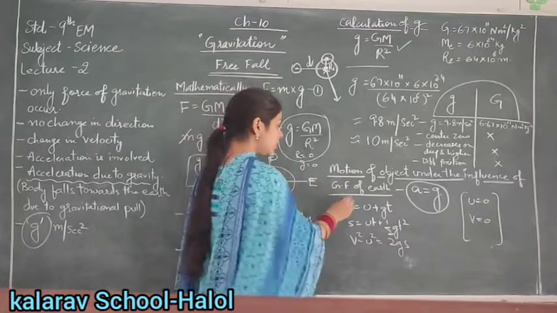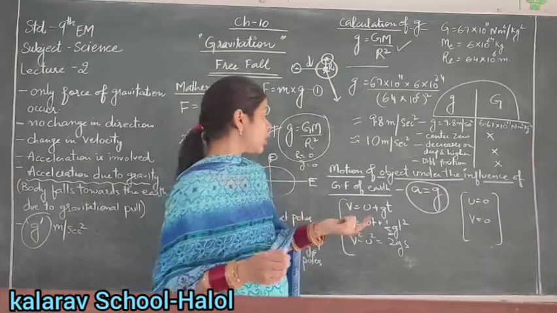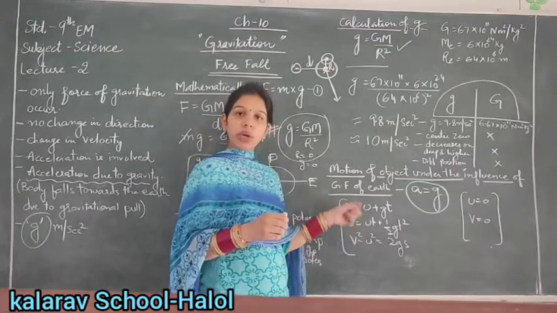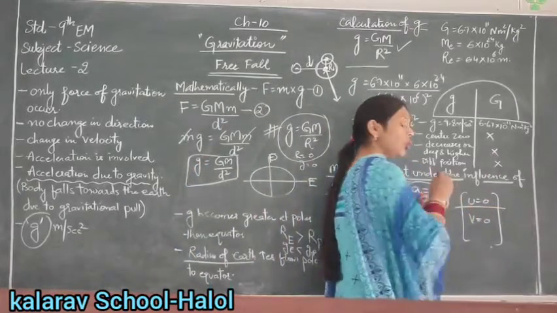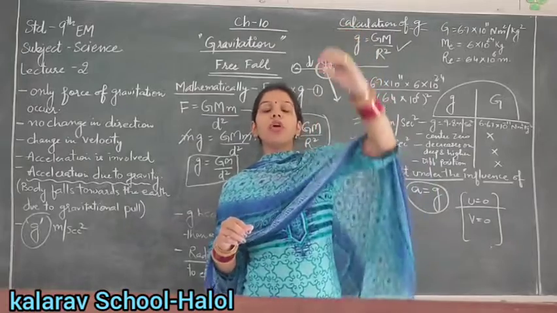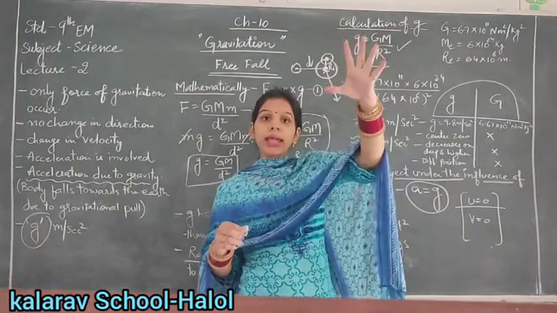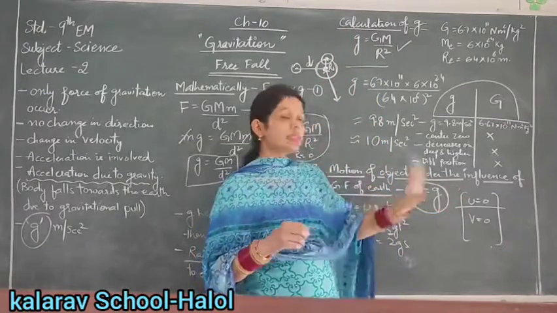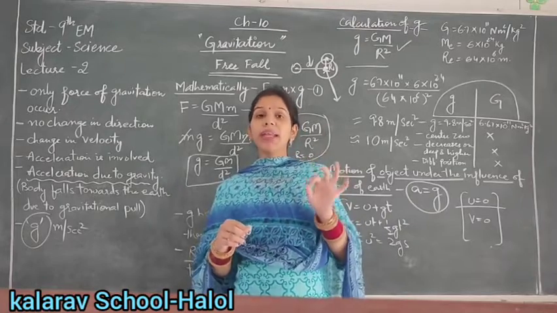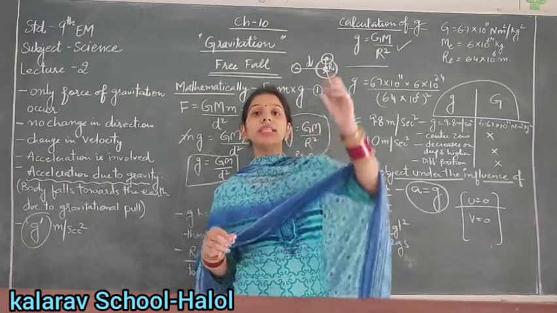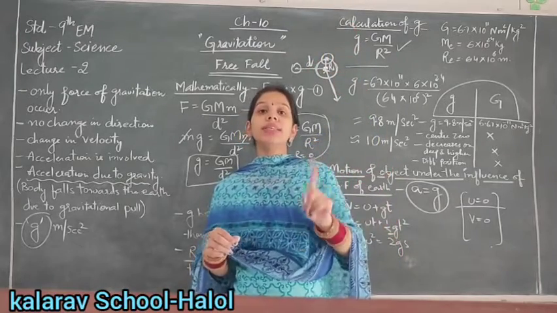So while using these equations in numericals, we will do the numericals in the next lecture. While doing these equations in numericals, firstly keep in mind that u should be 0 if the object falls from a certain height. If in numericals they say a body is falling from a certain height, then the value of u is 0.